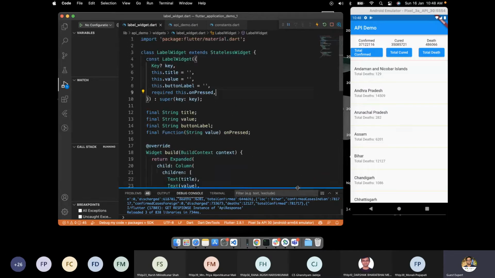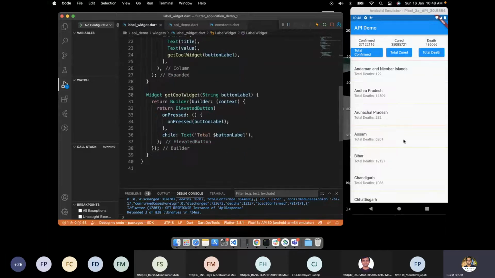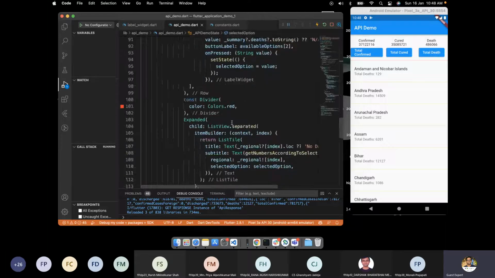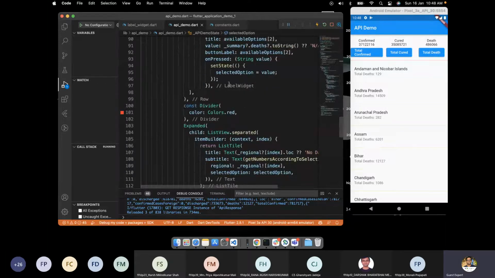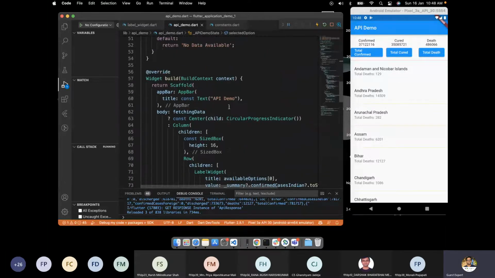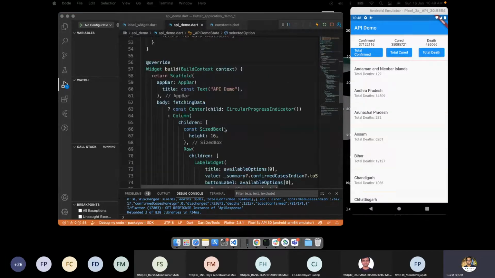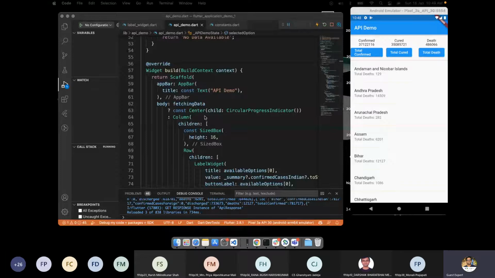Now here we can see it's a bit difficult, even though we are on the same screen, and managing the whole thing, like coming back, going back, setState and everything is a bit difficult to understand, because by clicking on it we are going there and coming back. So what exactly is the best approach here, and why is state management required?